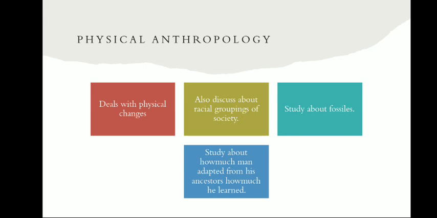And we also discuss racial groupings of society. For example, in Africa, the people there are black, and there is a group of people, and in anthropology we will discuss the causes of such types of groupings, for Indians too. Such study about special and particular groupings of society is included in physical anthropology.